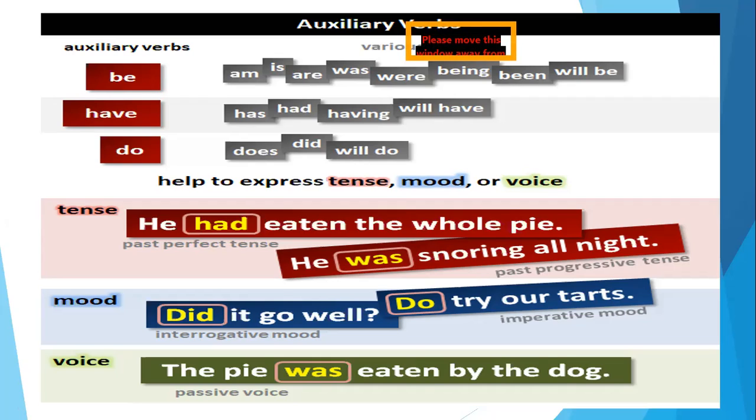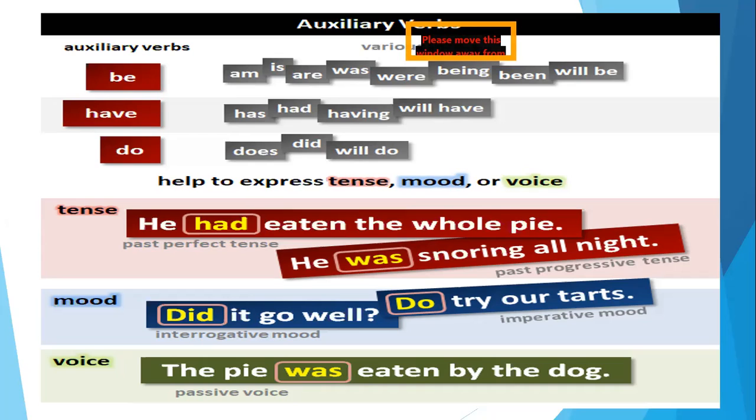Similarly, "he was snoring all night." Now this is my past progressive tense. By adding was, I'm changing my tense to past progressive, or the past continuous tense. Progressive is continuous tense, for those who don't know. Then how I use it in mood. "Did it go well?" Now this is the interrogative mood, that if I want to ask a question, I can put a did, and this is the way my auxiliary will help me in a sentence. "Do try our tarts." That is the imperative mood, where you're giving an instruction or a suggestion or advice. So do is my auxiliary here.